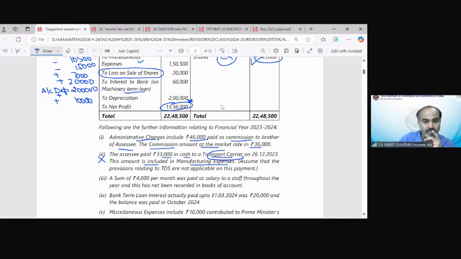Clear? Now, a sum of 4,000 per month was paid as salary to a staff throughout the year, and that has not been recorded in the books of account. Now, it is an issue because this point has two treatments. We have paid 4,000 per month to our staff, but we did not record this transaction in the books of accounts. Now, there could be two possibilities, whether it is intentional or whether it is an error.